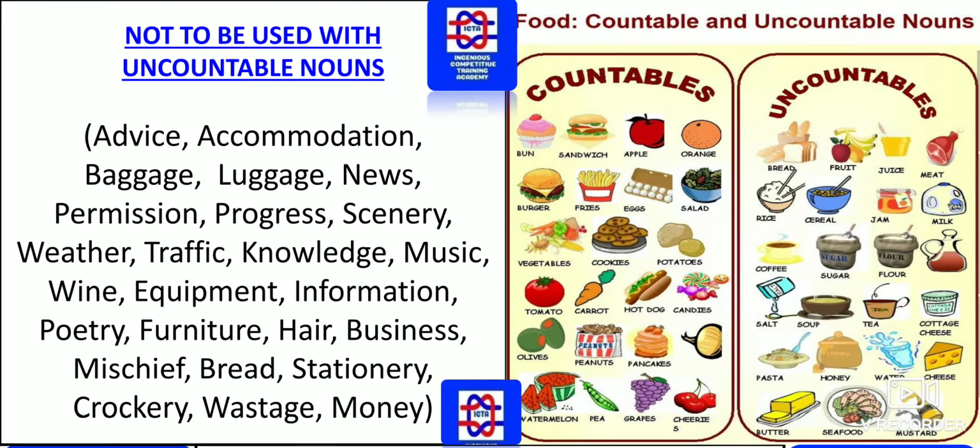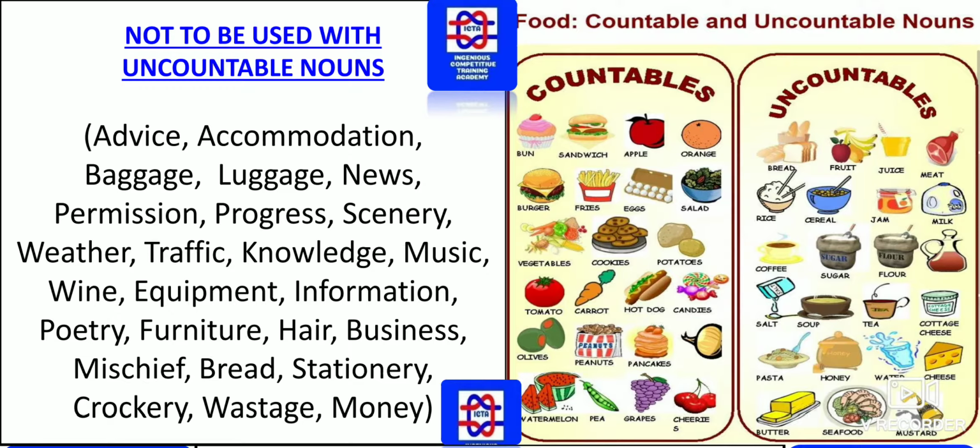Next we have, articles are not to be used with uncountable nouns. Please remember guys, wherever there are uncountable nouns, articles should not be used. As it is given, countable nouns and uncountable nouns. Please have a look by pausing your video because these are all very important. Advice, accommodation, baggage, luggage, news, permission, progress, scenery, weather, traffic, knowledge, music, wine, equipment, information, poetry, furniture, hair, business, mischief. These are all uncountable nouns.